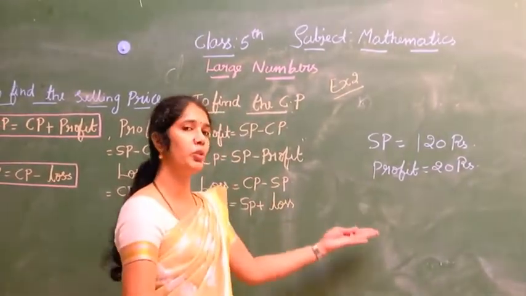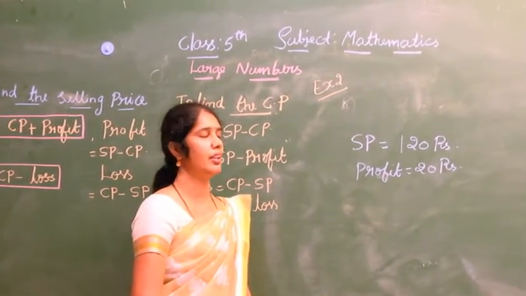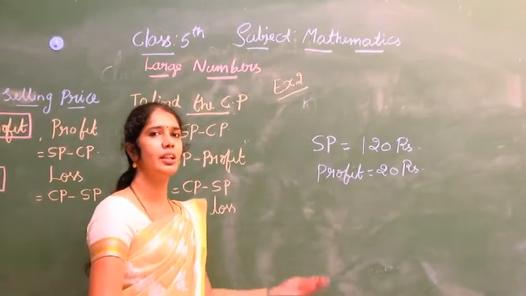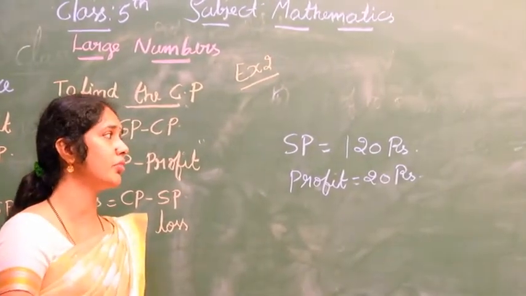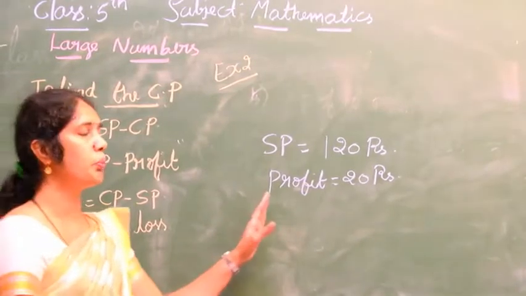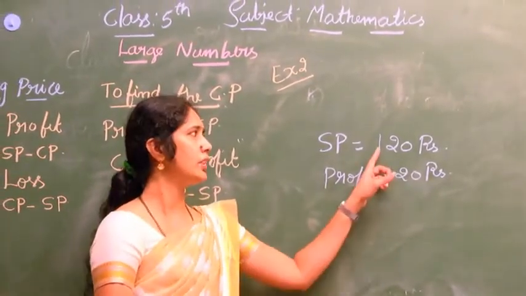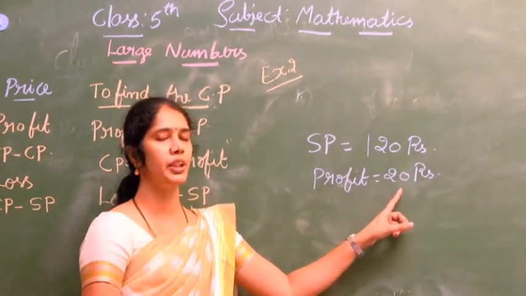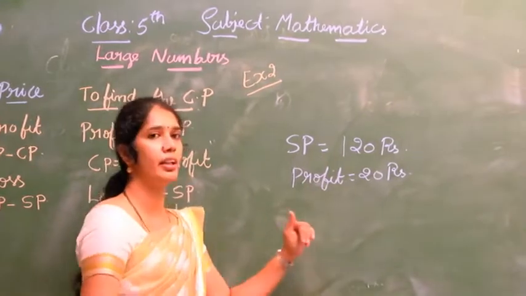By seeing this only, I will tell the cost price. If the selling price is 120 rupees and profit is 20 rupees, I will subtract 120 minus 20 and get 100 rupees.